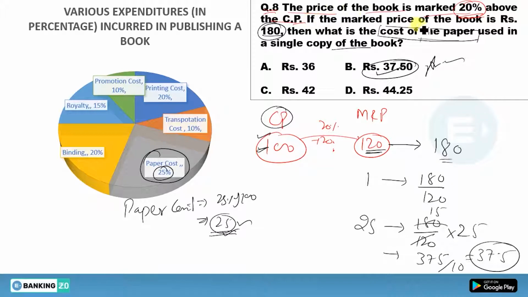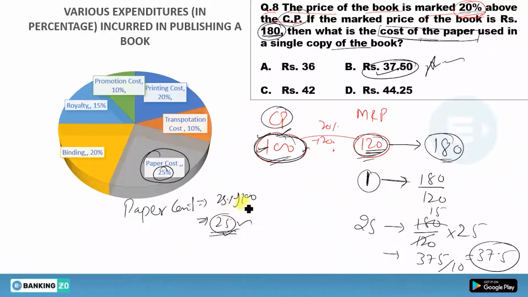Once again, he has asked you to find this paper cost. So how will you find the paper cost? First of all, he has given you that your mark price is 20% above the cost price. So I told you, let the CP be 100. If cost price is 100, your mark price would be 120. But according to the question, this 120 equals this 180. So I told you to find the value of 1 unit. So your 1 unit will be 180 divided by 120.